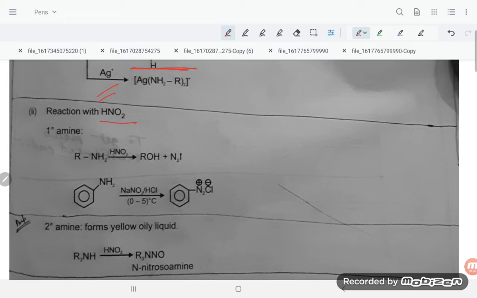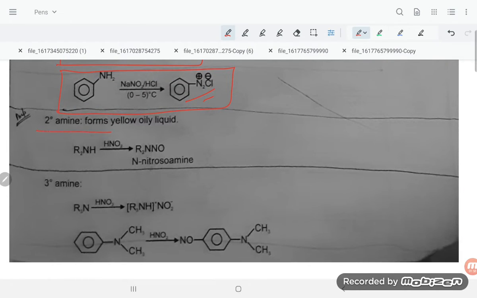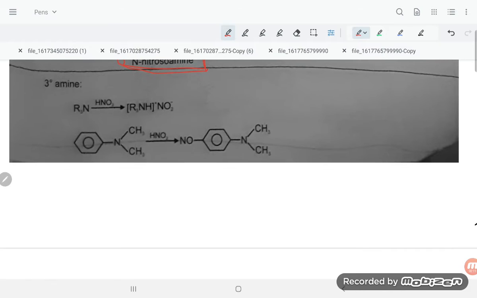Reaction with HNO2: primary amines will give alcohol, and aromatic amines are going to give diazonium chloride. Secondary amines form a yellow oily liquid, that is R2NH with HNO2 gives N-nitrosoamine. Tertiary amines, that is R3N, if treated with HNO2, will give R3NHNO2.